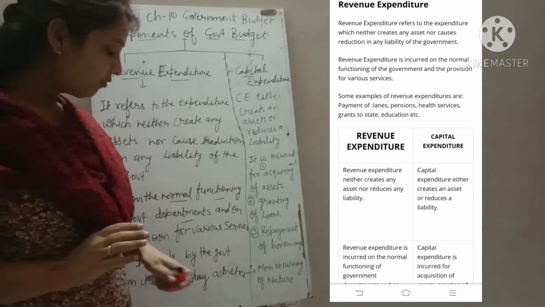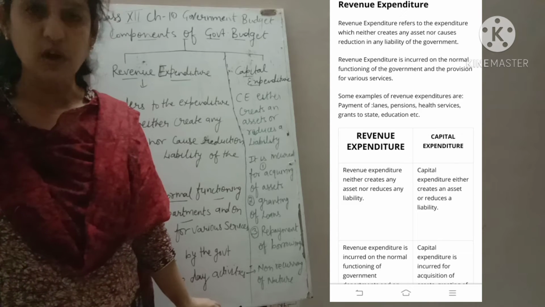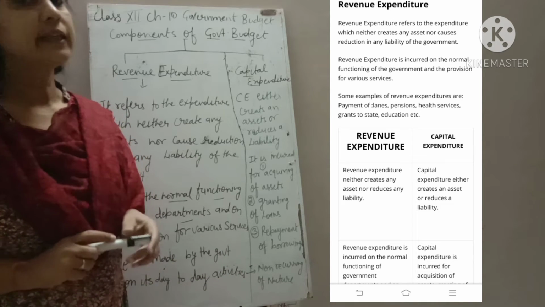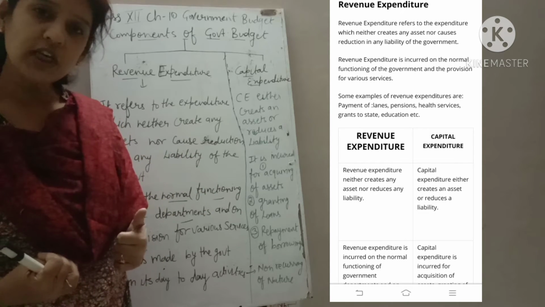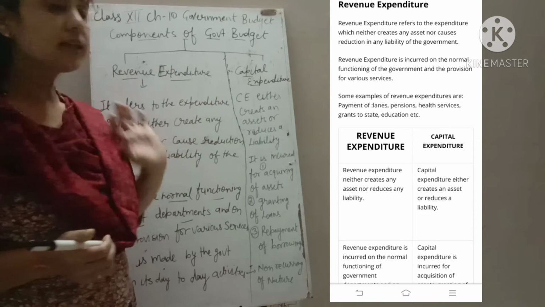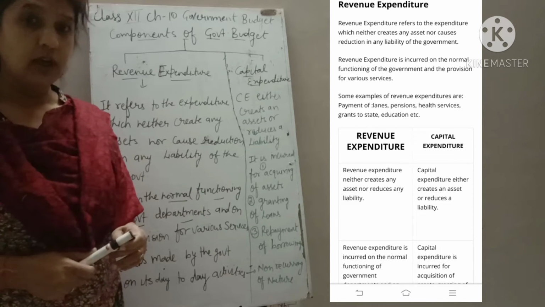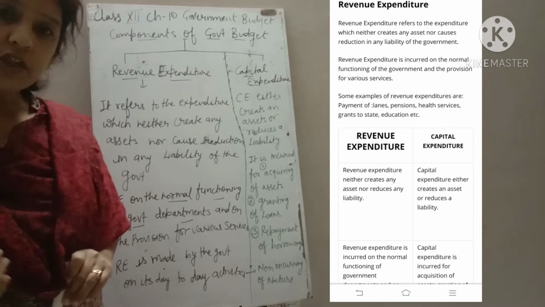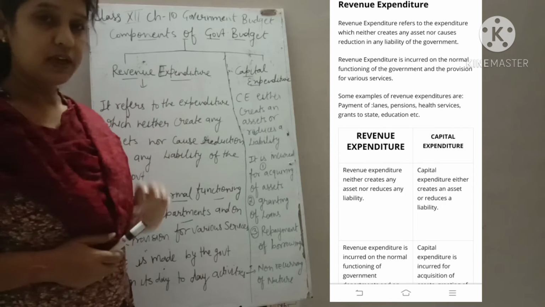I told you right now, if government is going to purchase shares of any company, in that condition government is going to increase the assets. Clear? While purchasing the shares, government has to pay, and this kind of payment is known as capital expenditure. Clear? Next, granting of loans. If government is going to give loans to anyone, that is also a payment, and that kind of payment is also known as capital expenditure.